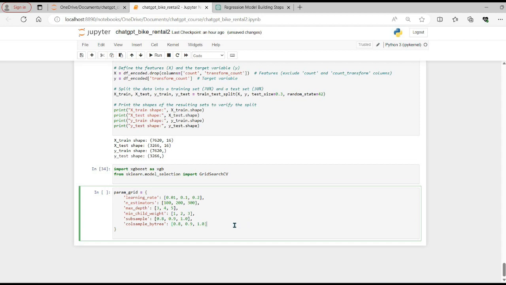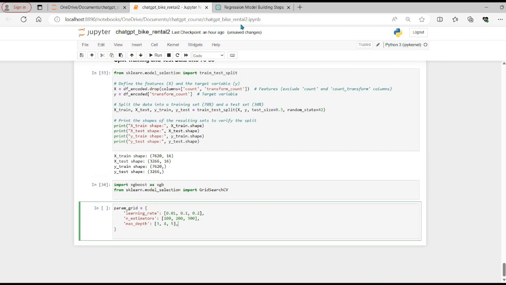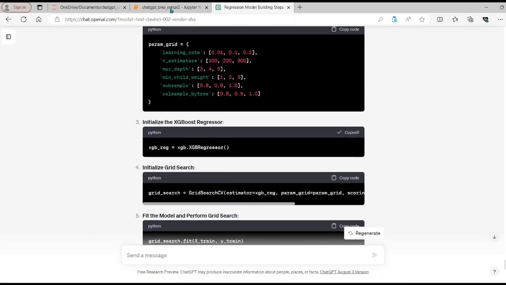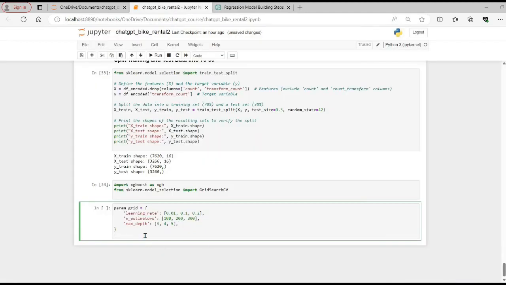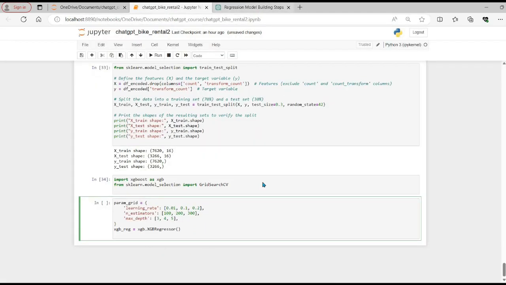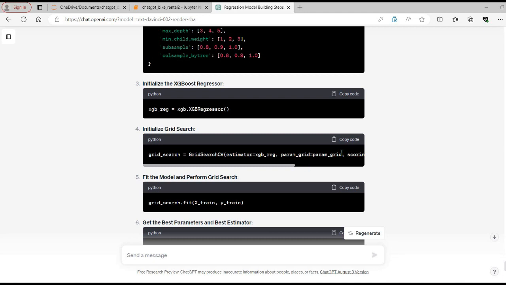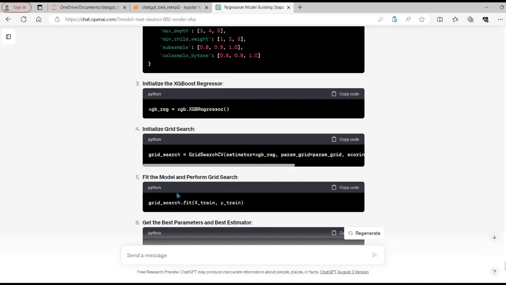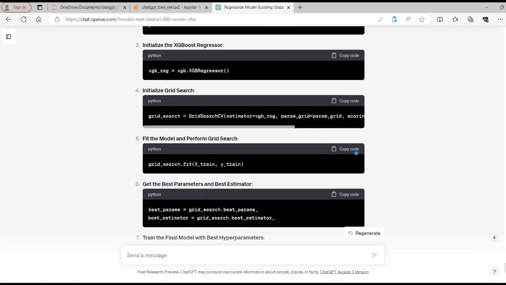But for the sake of this video and this course, I am taking only the first 3: the learning rate, number of estimators, and max depth. So I'm removing the other 3. And then it's using the XGBRegressor, which we need. I can paste it here as well. And then let's copy this code where it's initializing the grid search, and then fit the model and perform grid search.